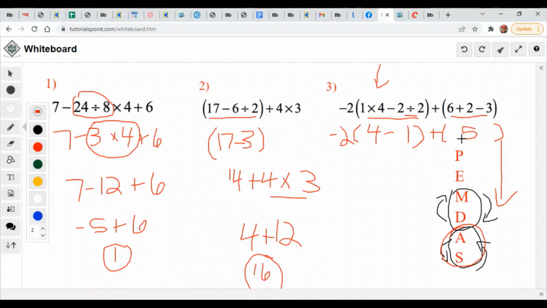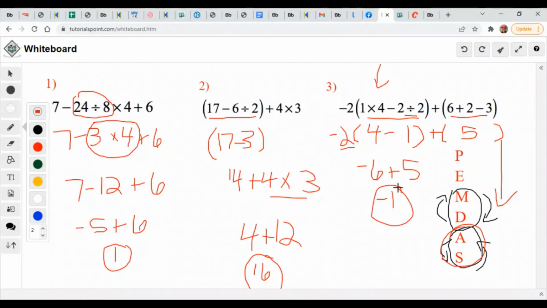So here we are. Now, in case you haven't been taught this before, anytime we see a number directly to the left of parentheses, that is understood to be a multiplication situation. I don't know if your teachers taught you that, but that is so true. 4 minus 1 is really 3. So this is saying negative 2 times 3, which is a negative 6. And then I'm going to add 5 to that negative 6 for a total of negative 1. All right, so take a look at that.